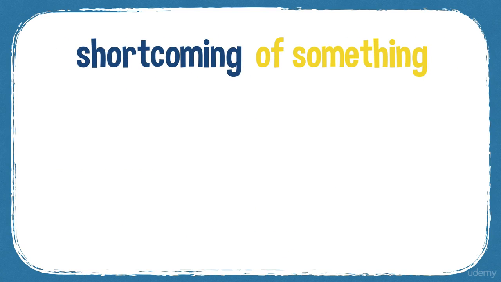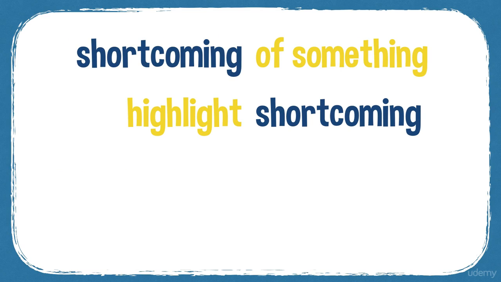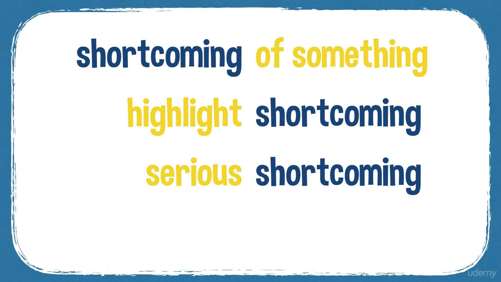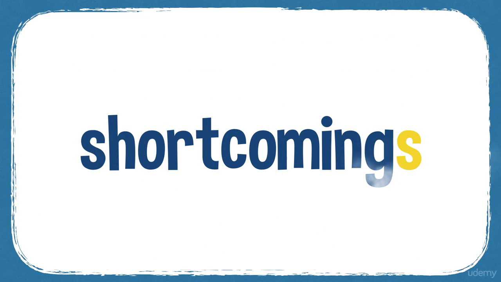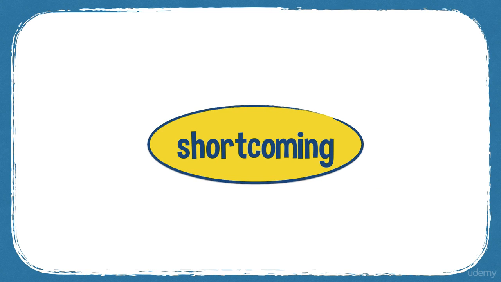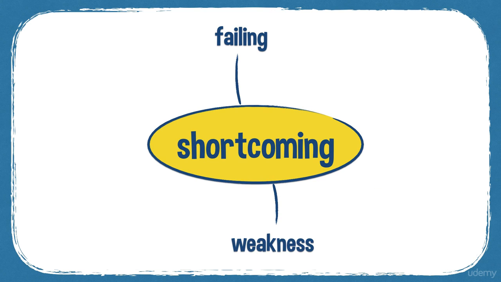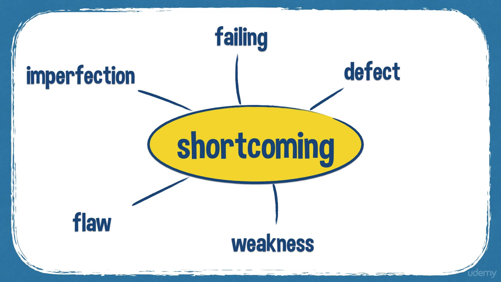So you can have a shortcoming of something. You can highlight a shortcoming. You can have serious shortcoming. Glaring shortcoming. Staring at you. So bad. So shortcomings is the plural. And some synonyms: failing, weakness, defect, flaw, imperfection, and deficiency.